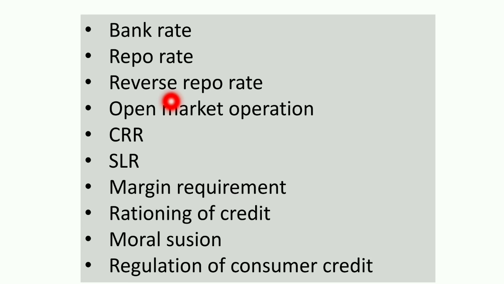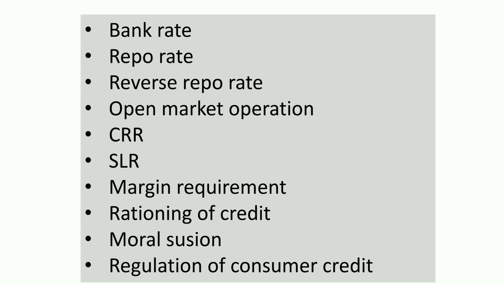Then reverse repo rate means, like we deposit our money with banks, in the same way commercial banks also deposit their money with the central bank, and the rate of interest that the central bank provides on such deposits is called the reverse repo rate. During excess demand, the reverse repo rate will be increased so that commercial banks are motivated to keep their cash with the central bank. After this they will be left with very little money to give as loans, so the money supply in the economy will come down. In a situation of deficient demand, the reverse repo rate is reduced so that the banks could give more and more loans to the public.